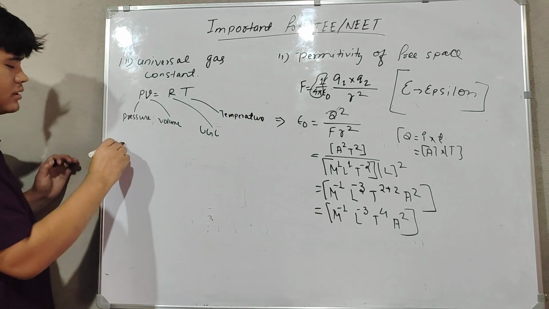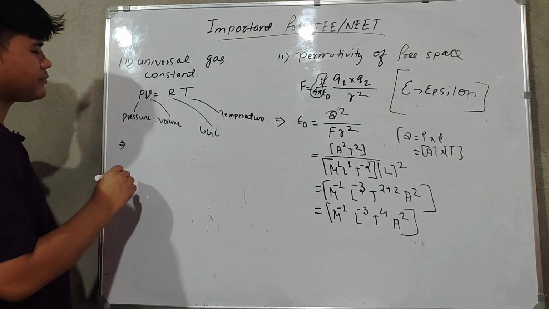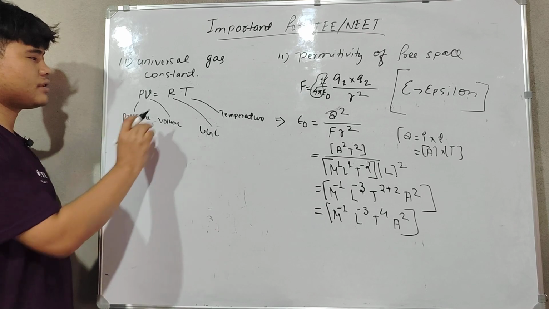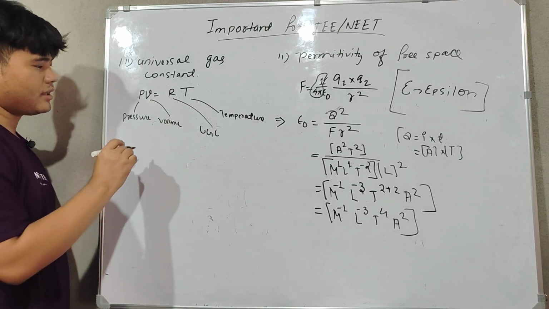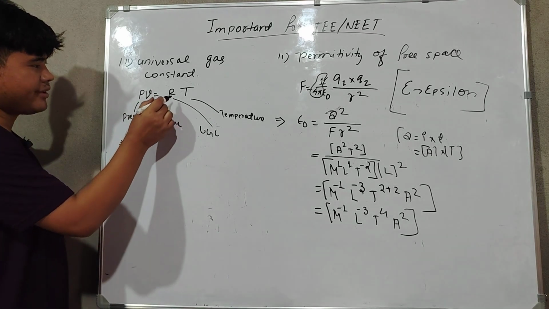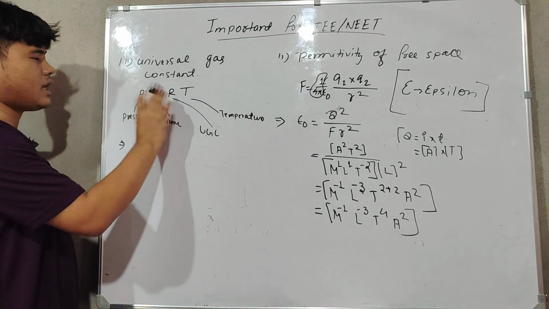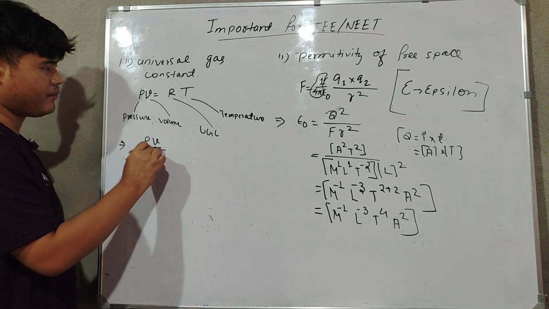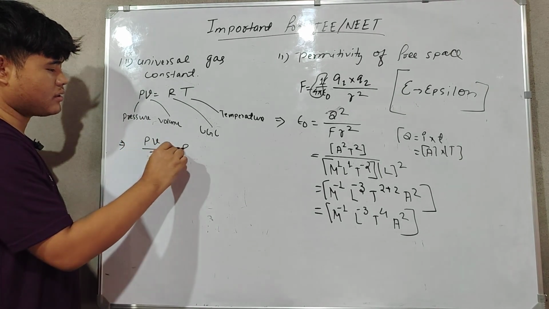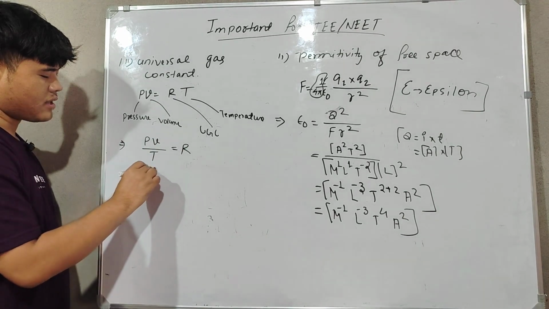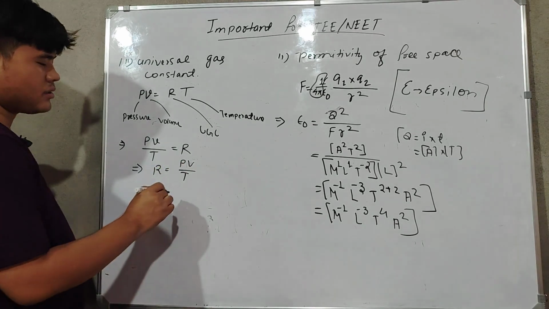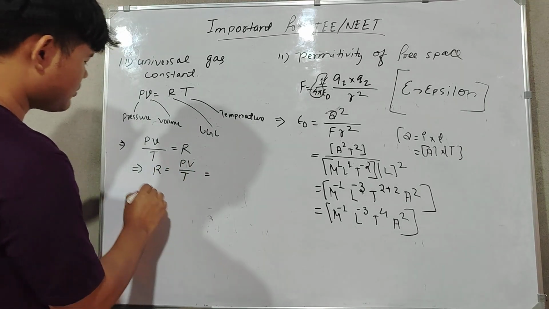Okay, so now we have to find the dimension of this universal gas constant, the dimension of this R. So what can we do? We will keep this R on one side only, and this T will come down, so it will be PV by T is equal to R. Or R is equal to PV by T. So now let's put the dimension.